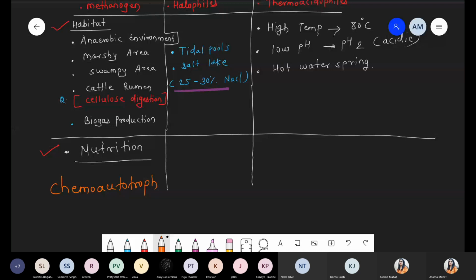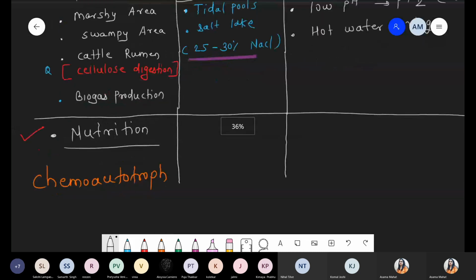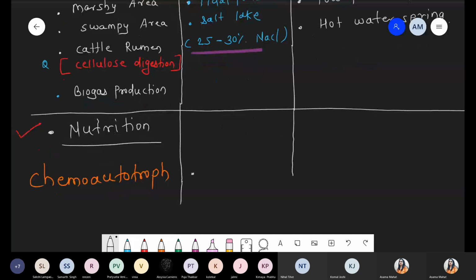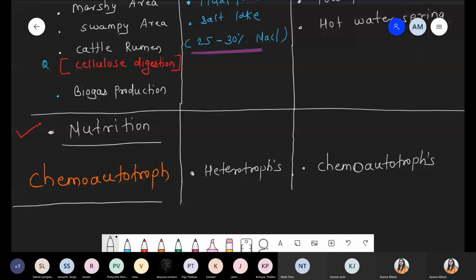Now when you talk about the second example with respect to halophiles. Halophiles, these more specifically belong to heterotrophs. These are the heterotrophs. Those depend upon other organisms for their food. And when we are talking about the thermoacidophiles, again these are the example of chemoautotrophs. Okay. So first and the third, these are similar, only change with respect to heterotrophs. Done?